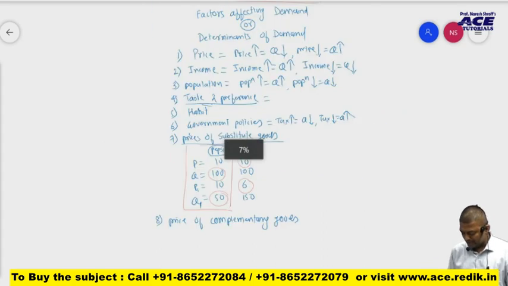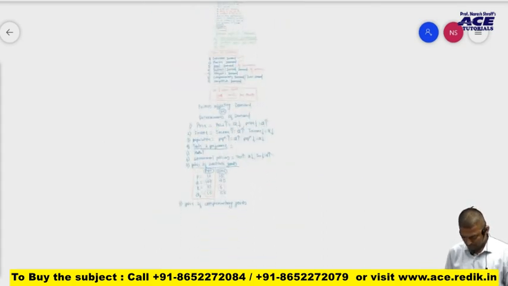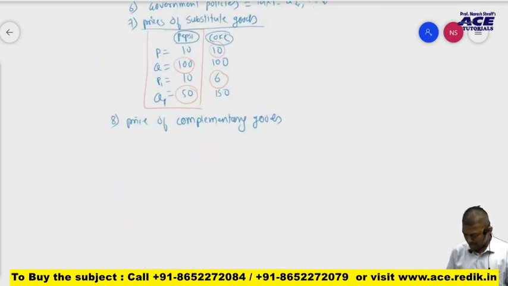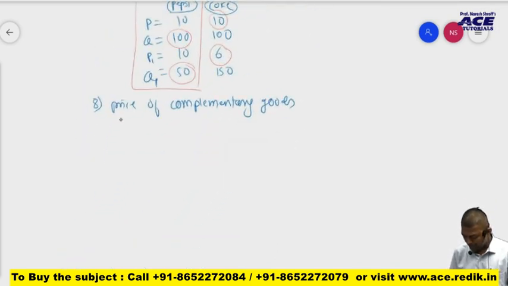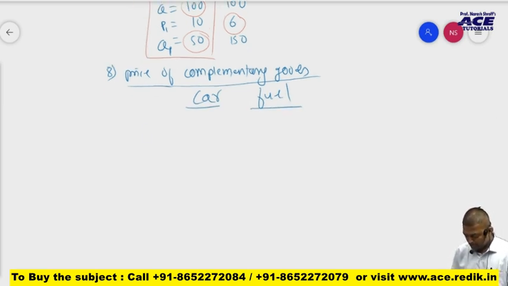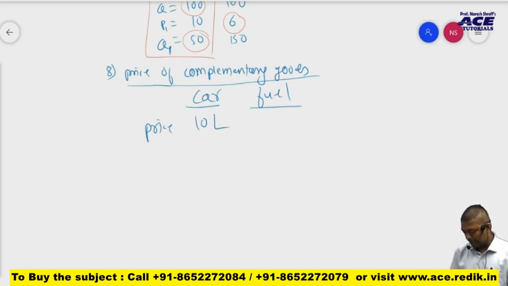Now let us take an example of complementary goods, for example, car and fuel. These two goods are demanded jointly by the people. Suppose the price of car is 10 lakh rupees and price of fuel is, for example, 70 rupees a liter, and demand is, for example, 100 and 100.